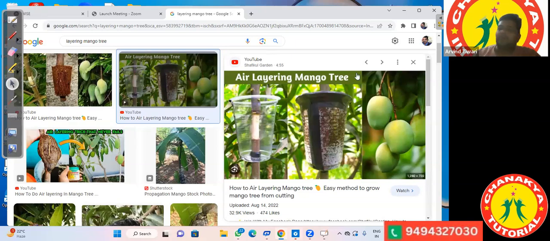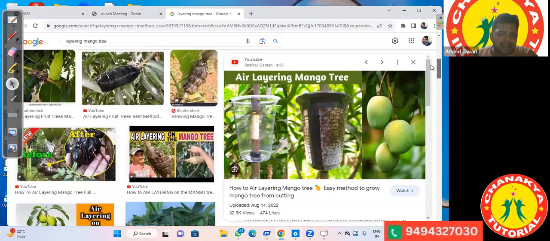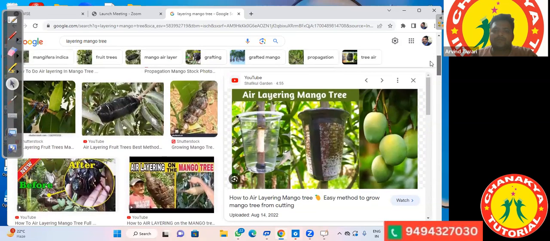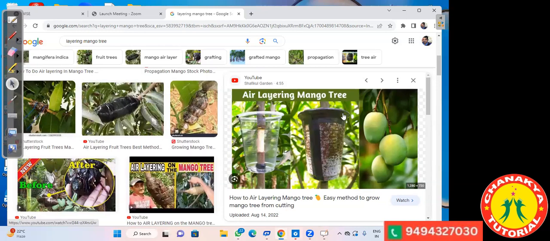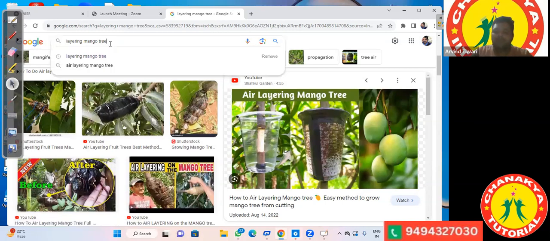Okay. So any other doubts? I think layering is understood. Okay, what type of layering is it? Is it ground layering or air layering? Sir, it is air layering. Yeah, this is air layering. In the similar way, you also find ground layering in the case of lemon.